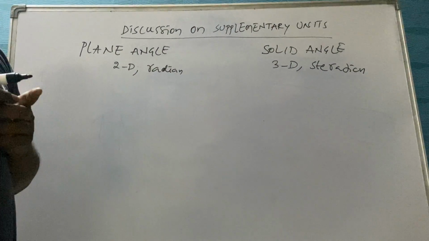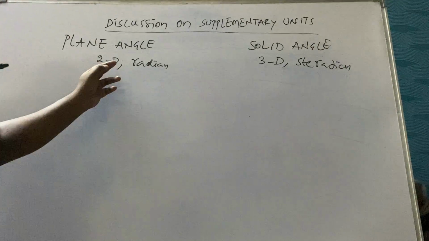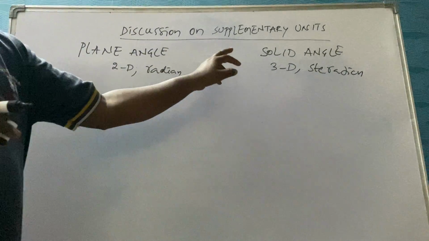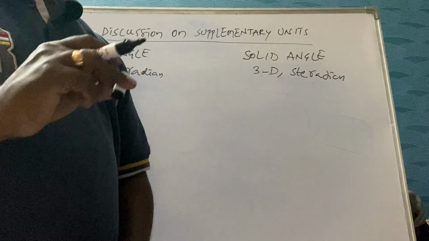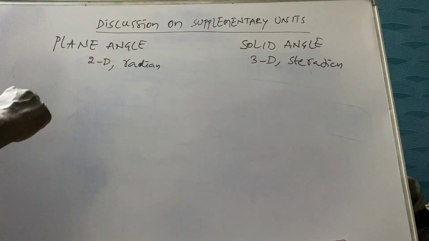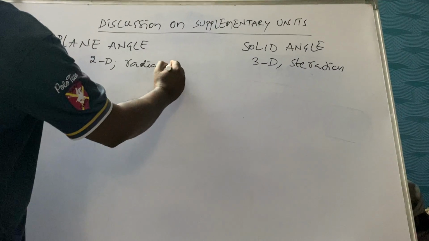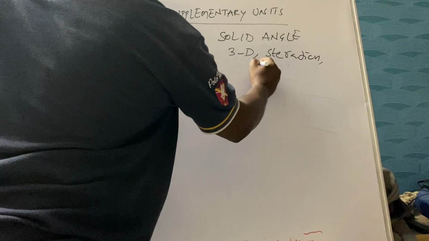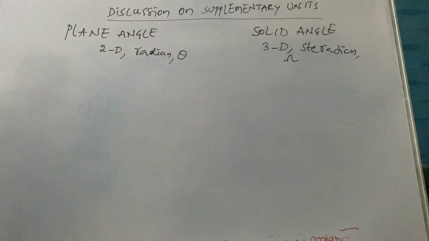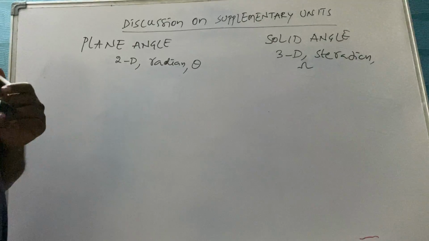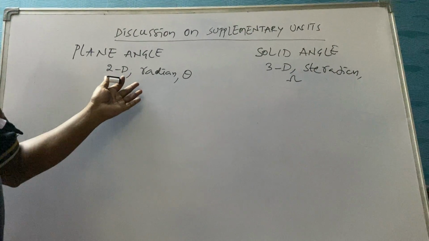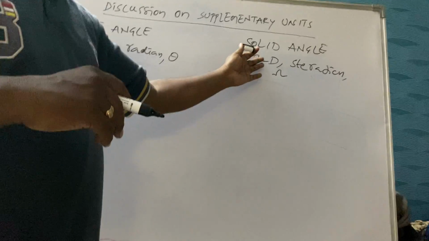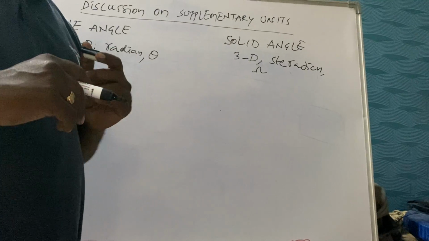First of all, before understanding what plane angle and solid angle are, let us note some of the differences. Plane angle is two-dimensional and its unit is radian. Solid angle is three-dimensional and its unit is steradian. How do you denote them? Plane angle is denoted with theta. Solid angle is denoted with omega. So these are the fundamental differences. In our day-to-day life, we usually observe plane angle. When we go for Gauss's law in higher physics classes, we deal with solid angles.